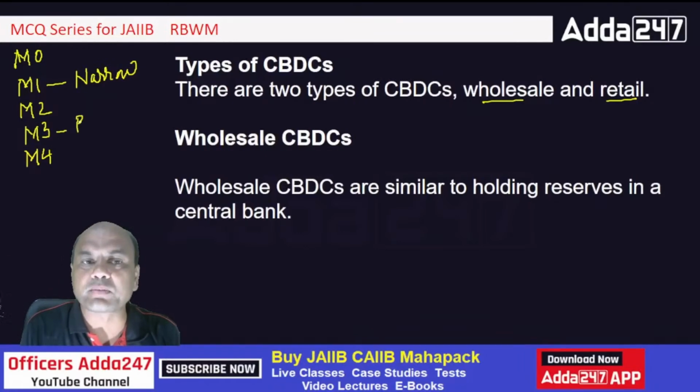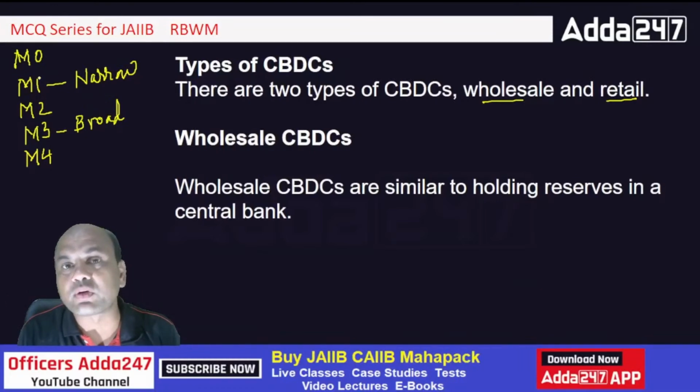M3 is called broad money. Narrow money consists of what? CASA deposits of the bank. M2 consists of CASA deposits of the bank plus post office savings deposits. M3 consists of M1 plus FD of the bank. And M4 means M3 plus all the deposits of the post office. But what is M0? We never talk of M0.